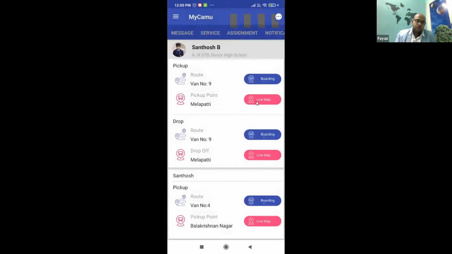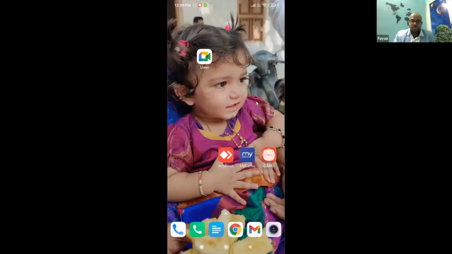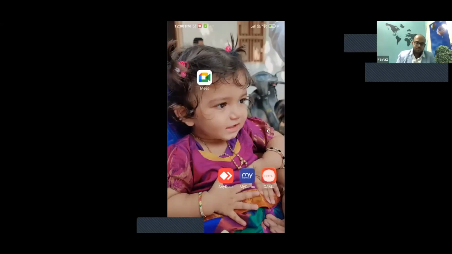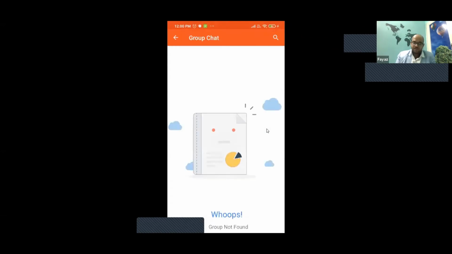Now let us log in as faculty and try to understand, as a faculty or as administrators, what are the different features that they will have. You can see Camu is the app where I can log in as an administrator or a faculty.